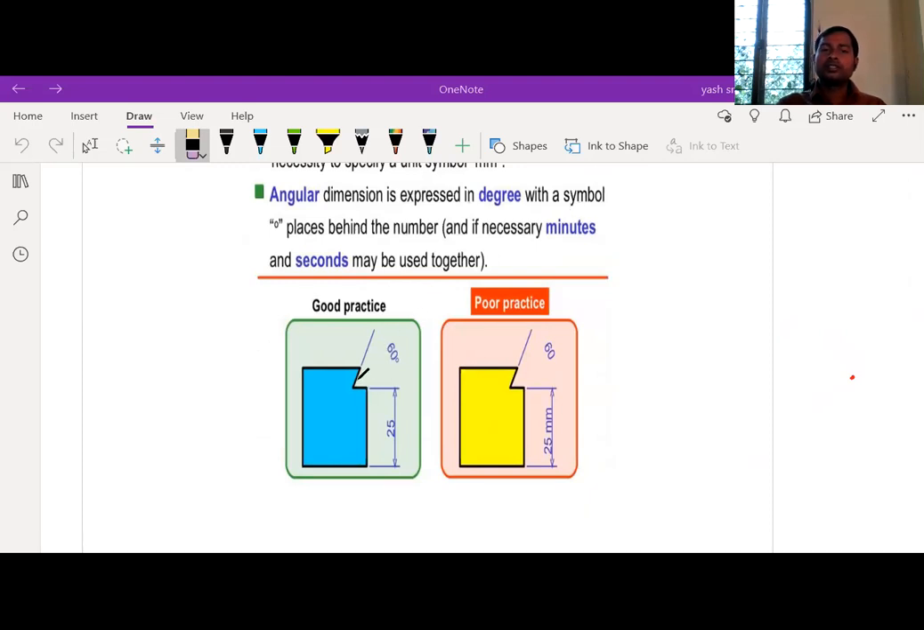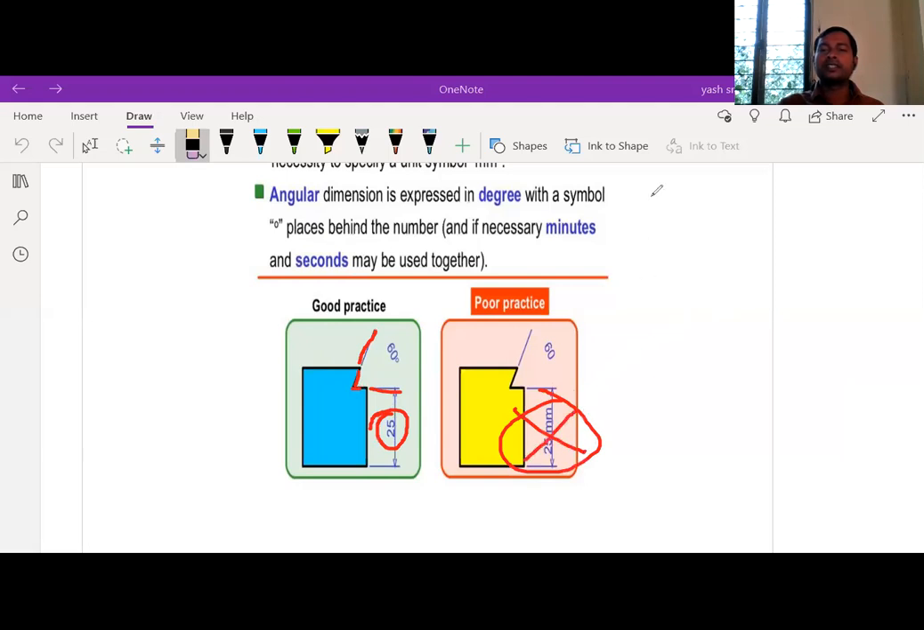To represent this angle, you must represent it in this way. This is 60 degrees. You should indicate the 60 degrees in this way. The actual line is here. You should extend this line, and from this one extend this line. This is 60 degrees. And the most important point in this slide: just write 25. You should not write 25 mm.